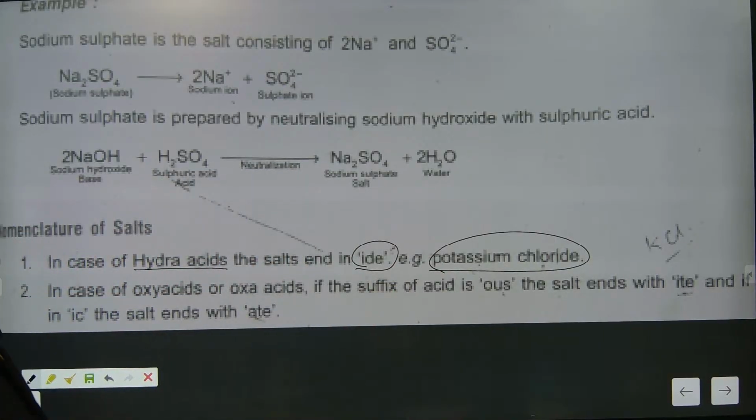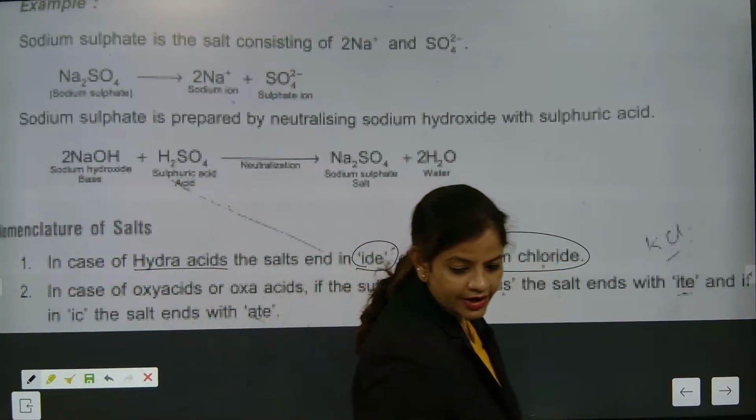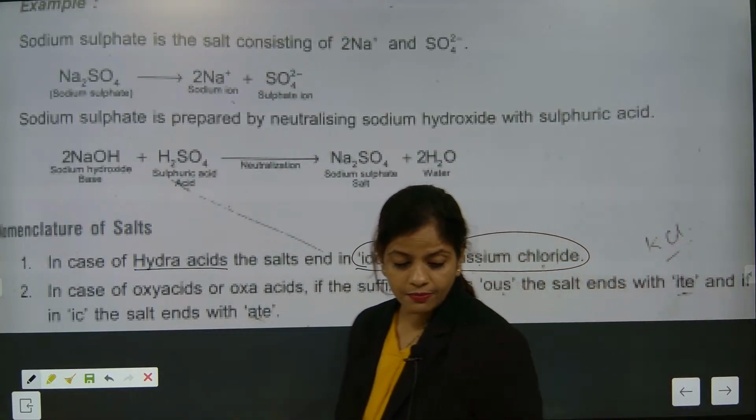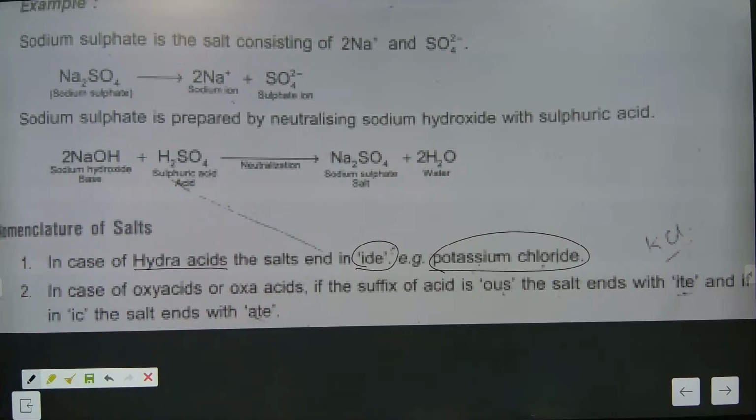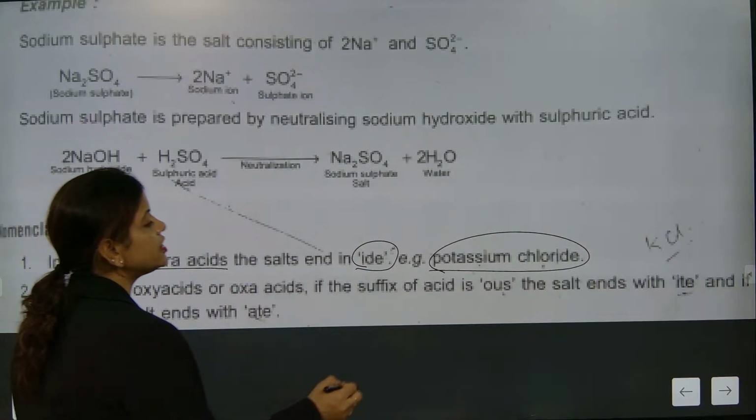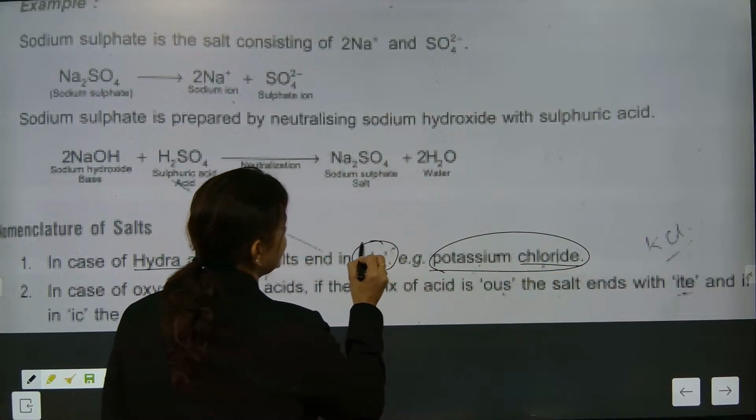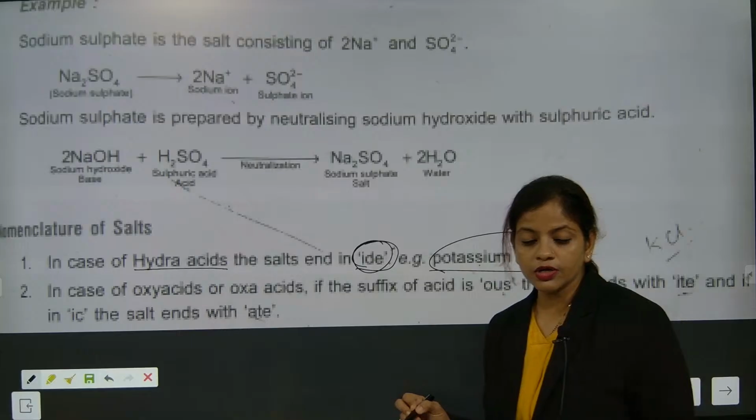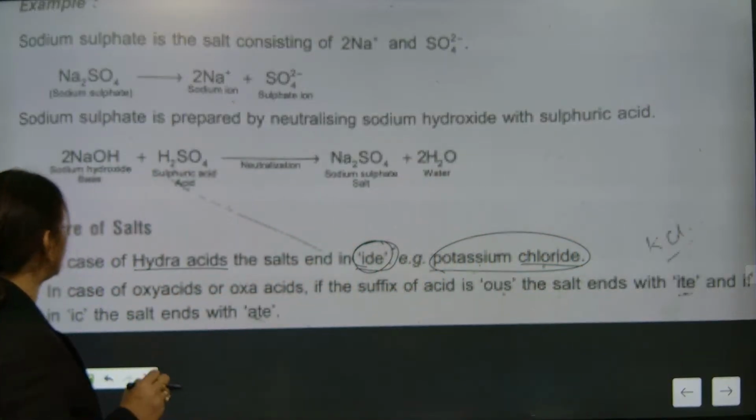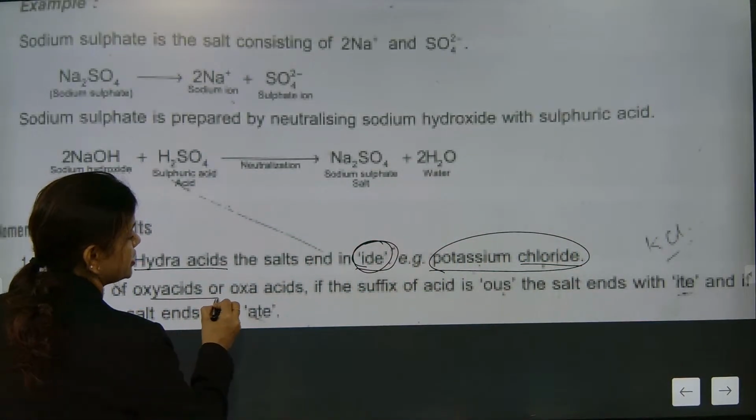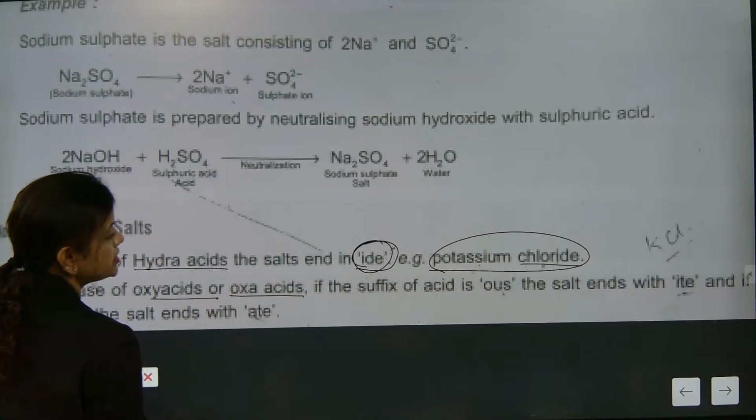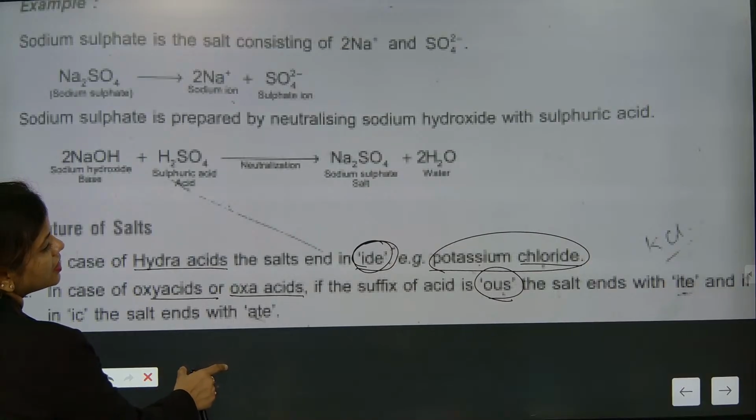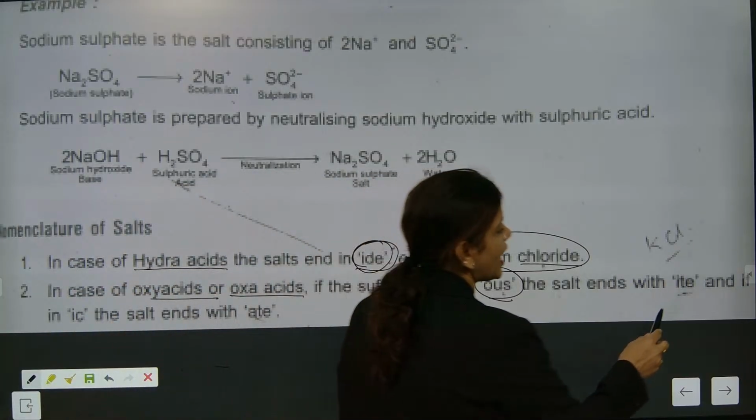Hydra acids are the acids which have hydrogen, and when they make salt, the name will end with chloride, ide will be there. Hydra acids make salts called halides. Understood? So, potassium chloride. In case of oxy acids, the suffix is ous. If the suffix is ous, the salt ends with ite.